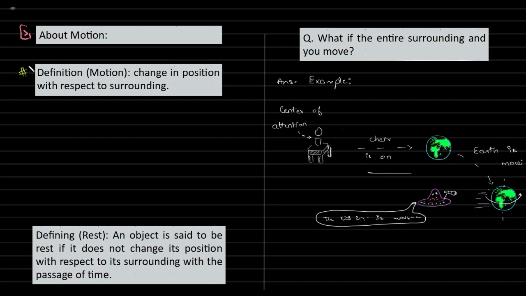Let's talk about motion. So I'll begin by talking about a tree. So we have a tree. The tree is decently tall with a lot of greens.